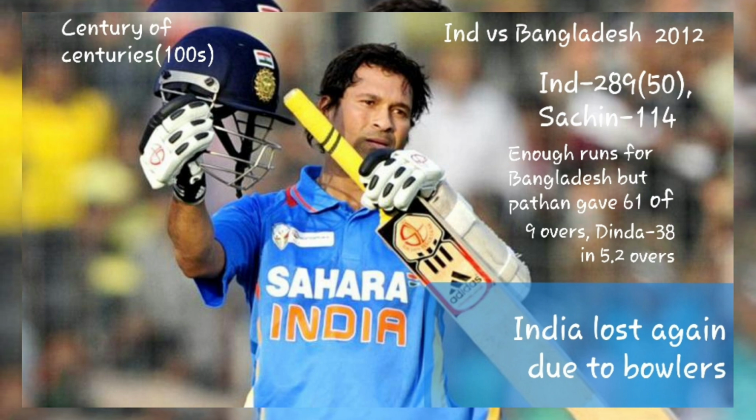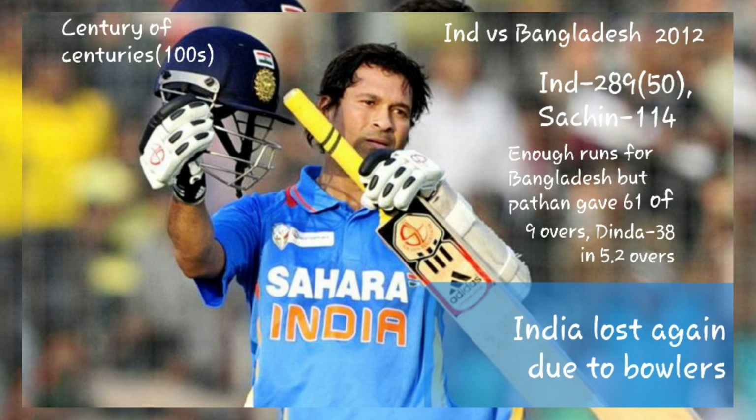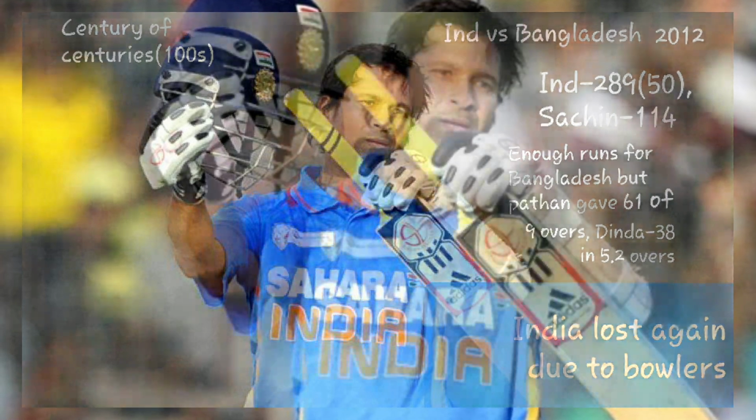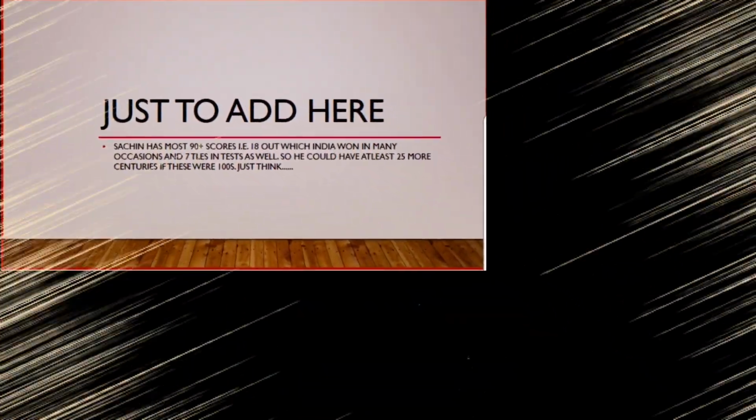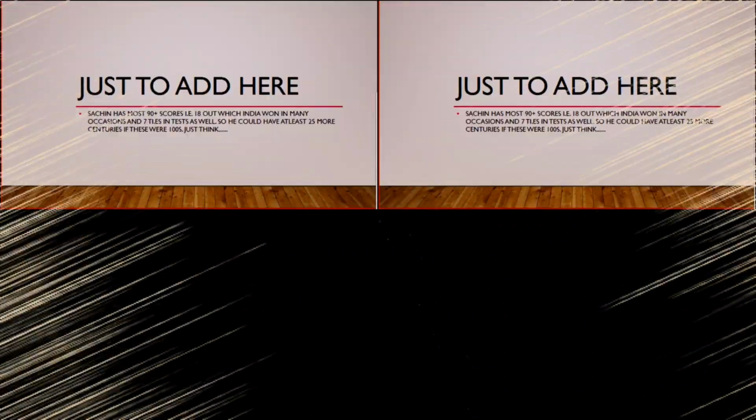Other than that, from a personal perspective, it was a very memorable moment for Sachin. But as we know, he was very unfortunate to lose that match as well. So anyway, these were those 14 occasions when India lost when Sachin scored a century.